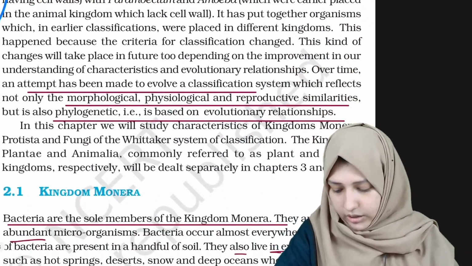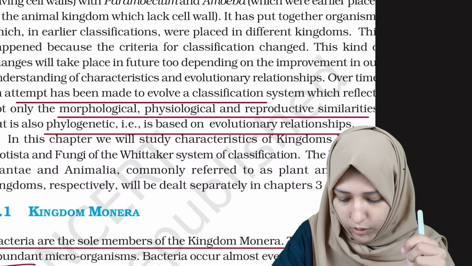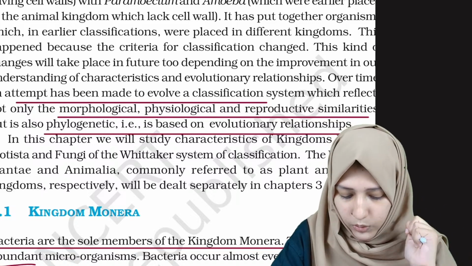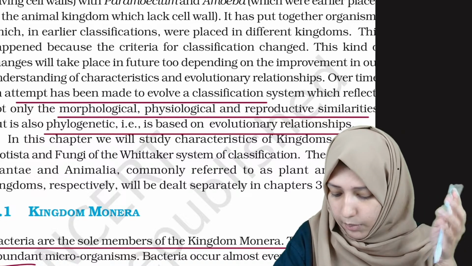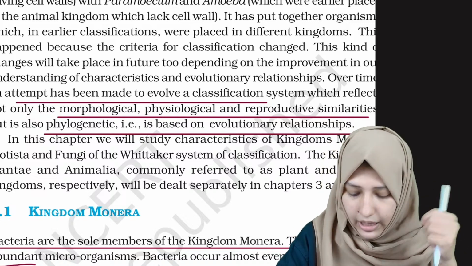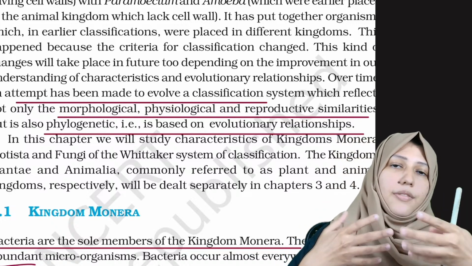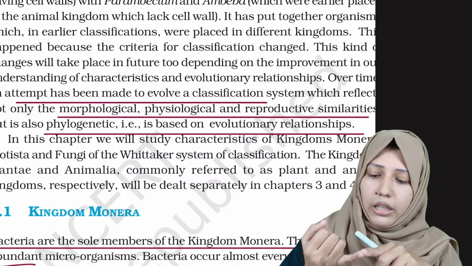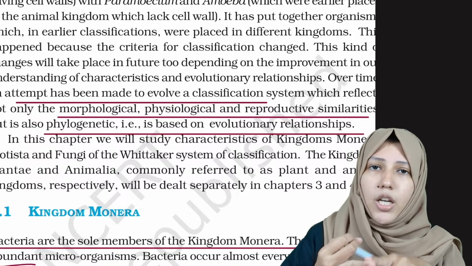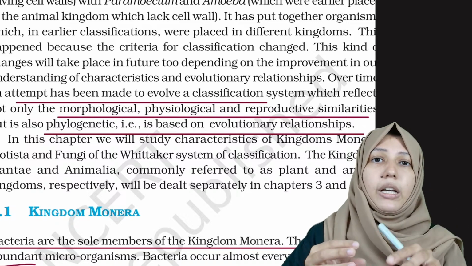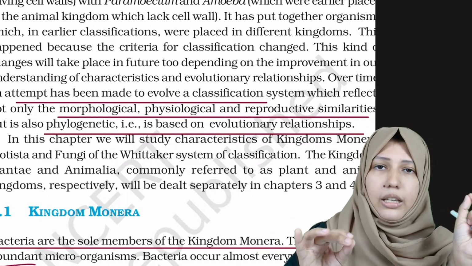Done. Now let's see. Over time, an attempt has been made to evolve a classification system which was not just based on morphological, physiological and reproductive similarities, but is also phylogenetic, that means based on the evolutionary relationship. As we know, the classification further developed. They were thinking that it should not be just the mode of reproduction and nutrition. It should also be related to phylogenetic characters.